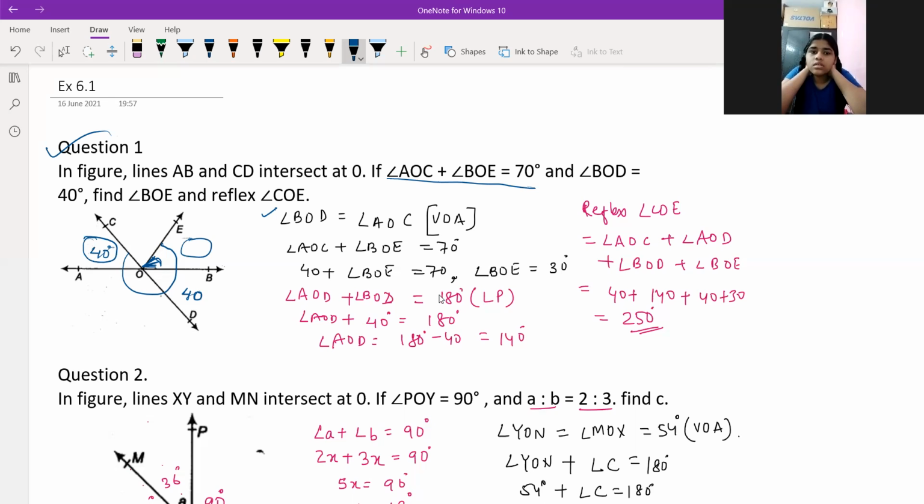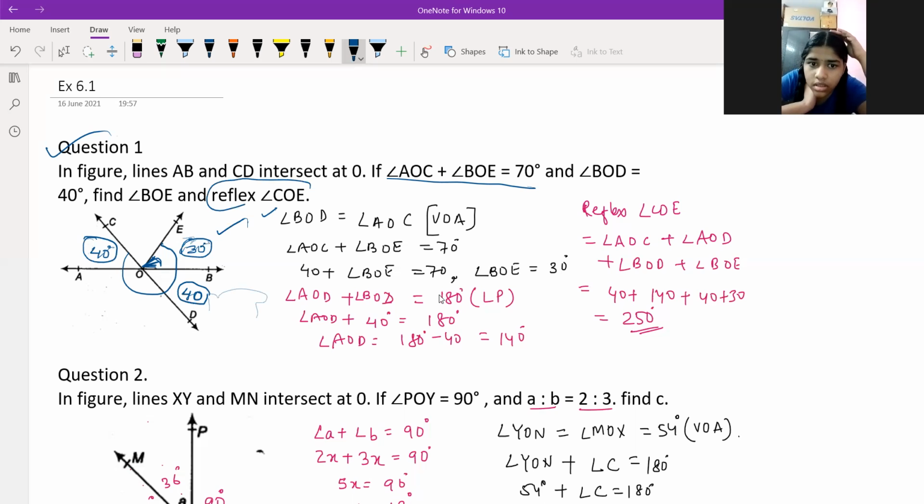Now AOC and BOE together are equal to 70, correct? Yes, sir. So how to find the BOE angle? This is 30 degrees, sir. Very good. Because the sum is 70 degrees: 40 plus 30. BOD is 40 degrees, right? So BOE, the first answer, is 30 degrees, correct? Yes, sir.